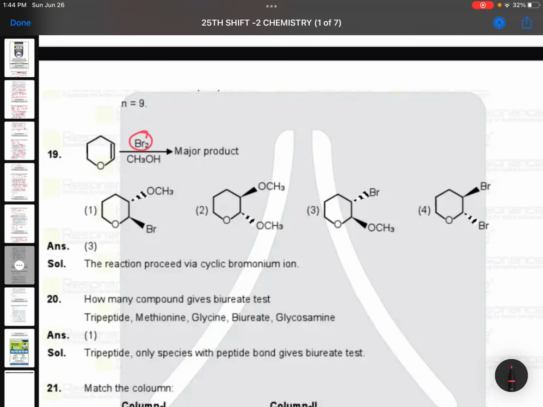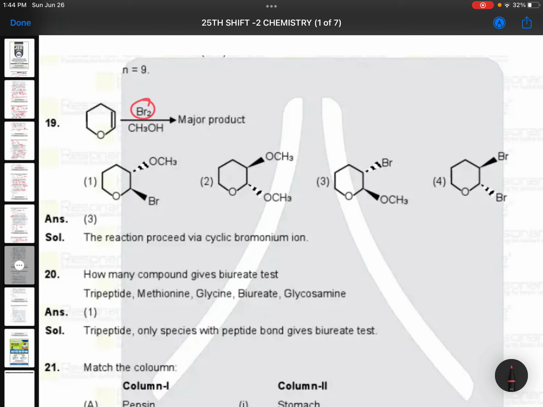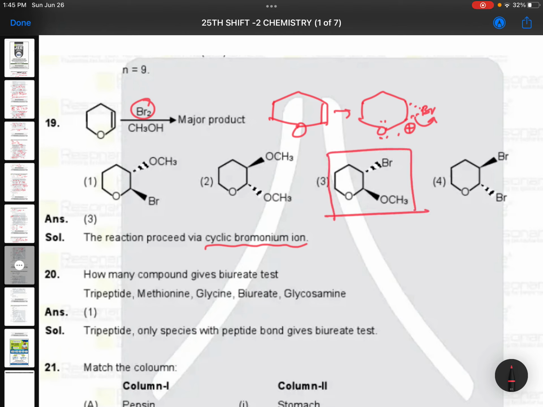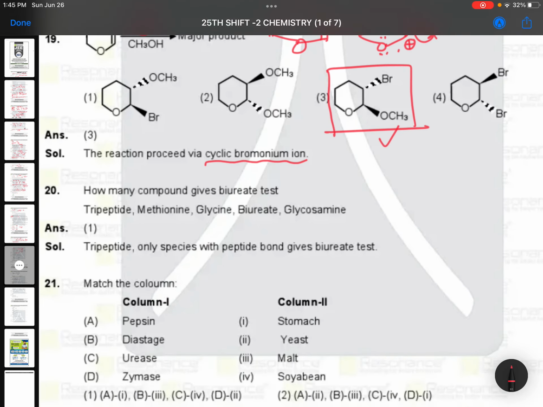Here this is interesting. When this compound is treated with Br2 in CH3OH, the major product is. Here it forms cyclic bromonium ion. You know about this very well. And bromine. So after this, if it goes like this, then plus charge may be here stabilized by this. Okay, it won't form any complete plus charge, but it is much better stabilized because of the oxygen lone pair. So you can expect this product. OCH3 will be by the side of oxygen.